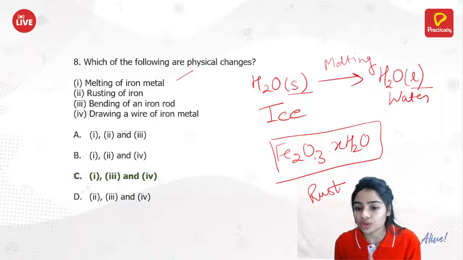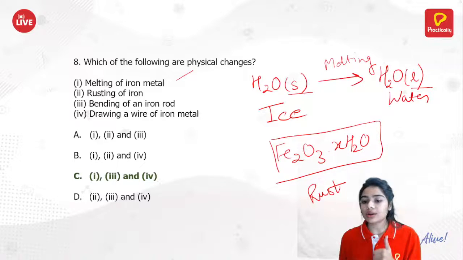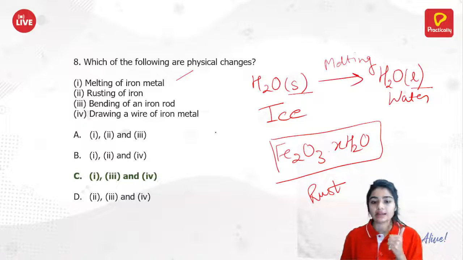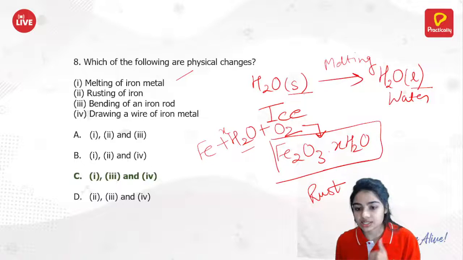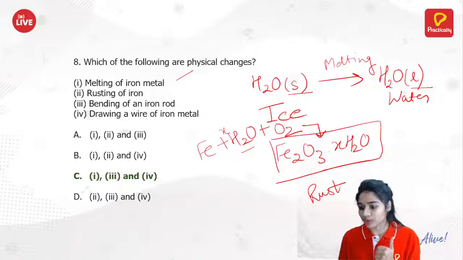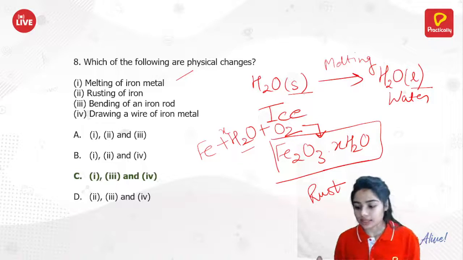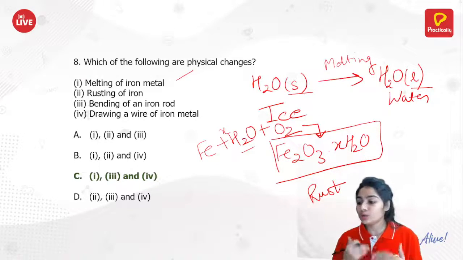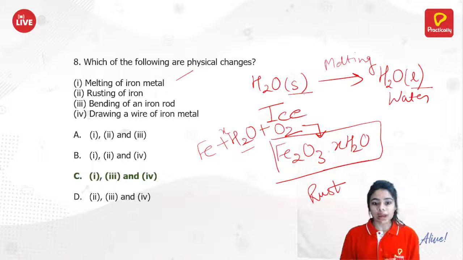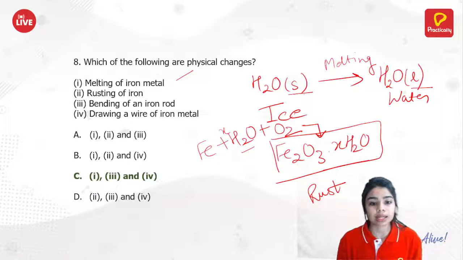And the water of crystallization will be there, because your iron will be reacting with water and oxygen also. So whatever the water amount is there, the water of crystallization will also be there. So here iron oxide is rust. Very good, Nishan. So in rusting of iron, a new product is formed. That's why it is a chemical change.